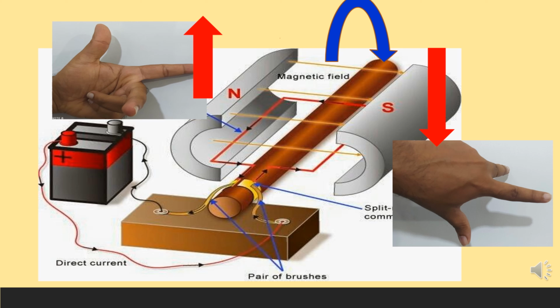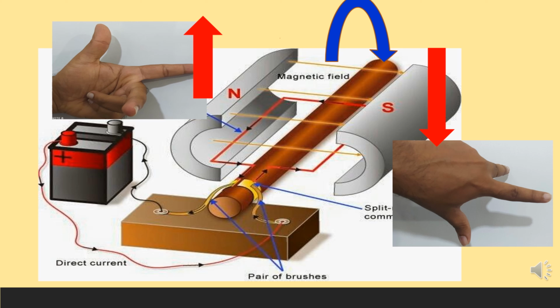Now you have to find the direction of the force acting on both sides of the coil by applying Fleming's left hand rule. You can see that the force on the coil at the south pole acts downward while that on the coil at the north pole acts upwards according to Fleming's left hand rule.